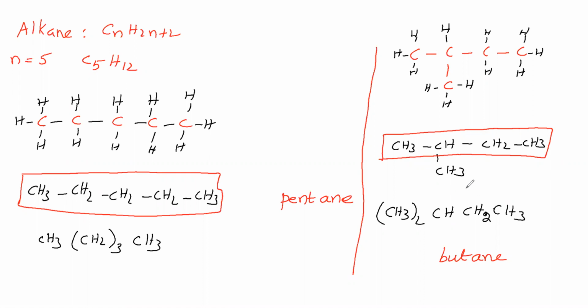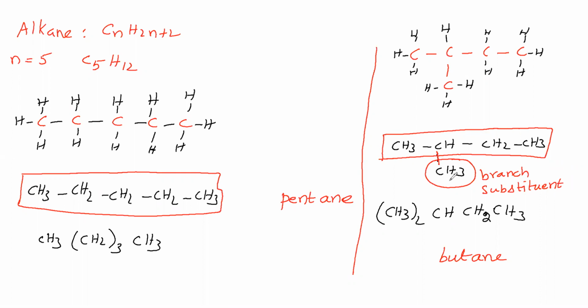That means now if we take this carbon, it is not present in the parent chain. It is not included in the parent chain. It is bonded with the parent chain. This carbon is away from parent chain. Therefore, we have to call this a branch, otherwise, we have to call this a substituent. So we can call this a branch or substituent.